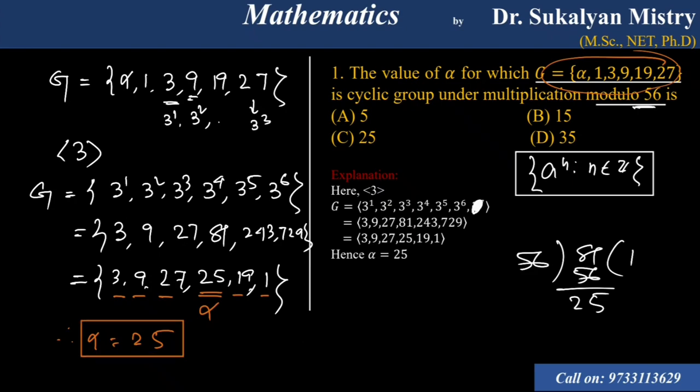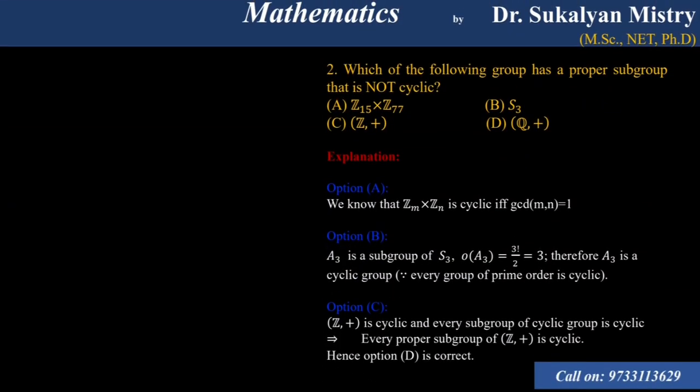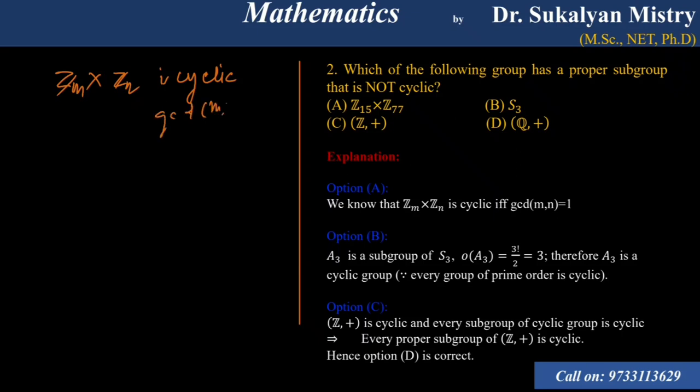Okay, so next problem. Which of the following groups has a proper subgroup that is not cyclic? We know that Zm cross Zn is cyclic if and only if GCD of m and n is 1.